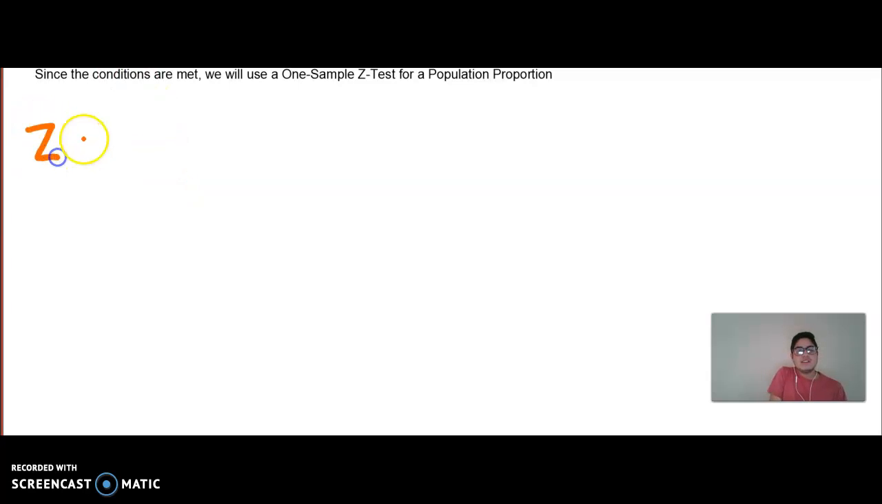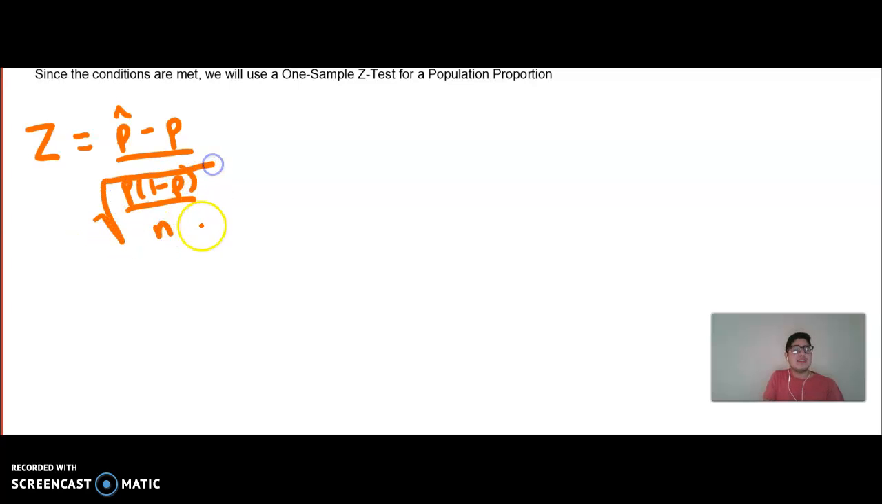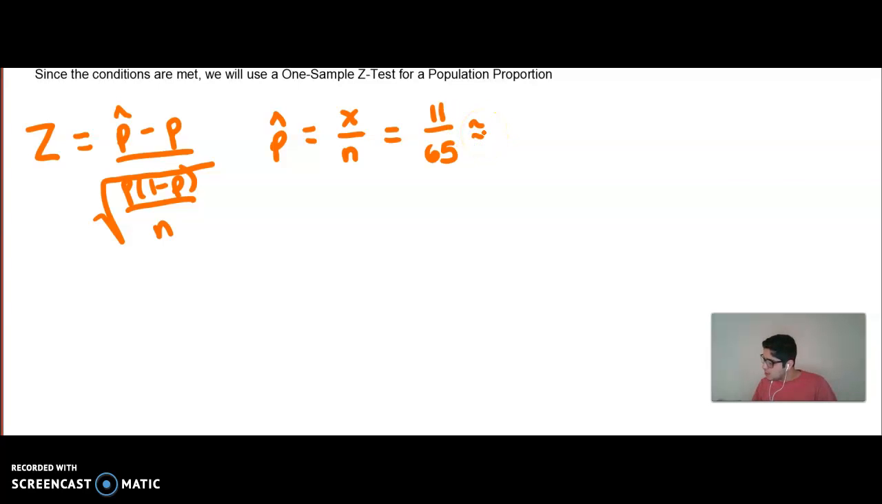Well, our z statistic here is very similar to a regular standardized z-score. We're going to do p hat minus the assumed parameter over the standard deviation of the parameter. Now, on the formula sheet it says standard error, but here, since we assume we know the population, we're going to use these parameters. So for us, p hat would be our successes over the sample size, which here was 11 over 65. You can leave it as a fraction or convert it, and I believe that's approximately 0.1692. So already off the bat, there's some evidence it's less than 20%.